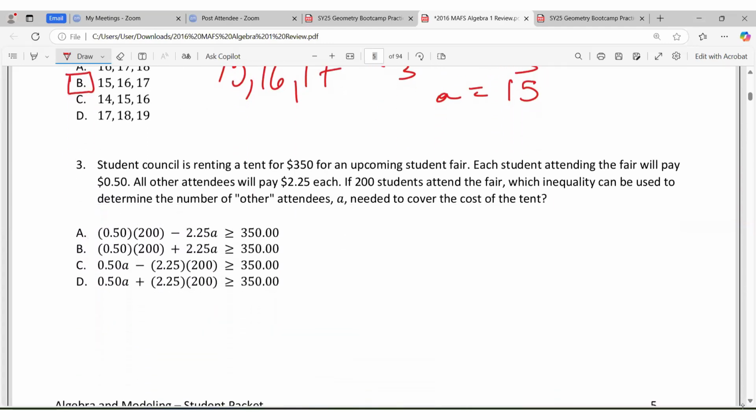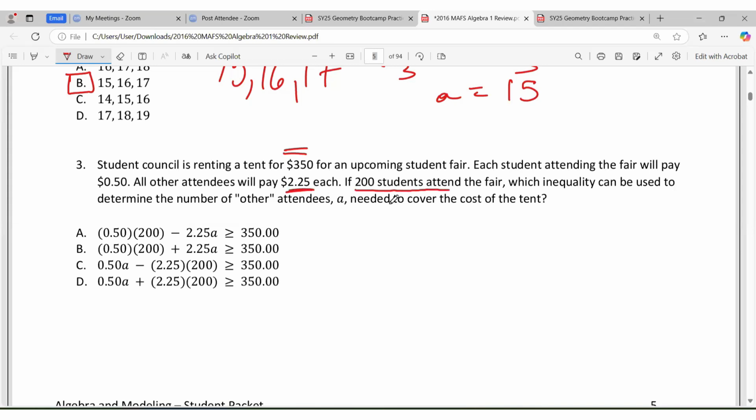All right, let's take a look at this question here. So this question says, a student council is renting a tent for 350 for an upcoming student fair. Each student attending the fair will pay $0.50, or 50 cents, and all other attendees will pay $2.25.